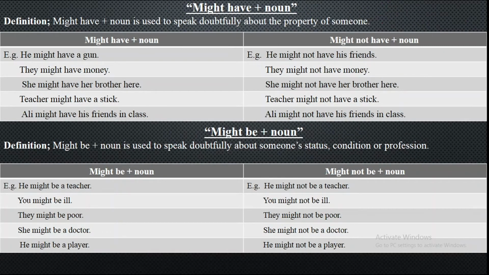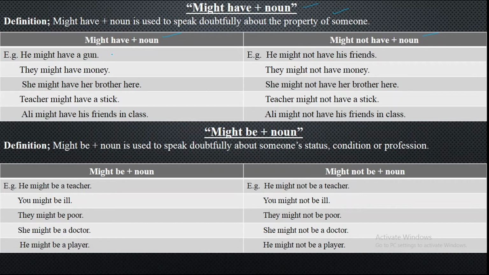Next, we have got might have plus third form of the verb, where we are going to use might have plus third form of the verb. Might have plus third form we discussed. Might have plus noun is used to speak doubtfully about the property of someone. When you have got a doubt about someone's property, you will be using might have plus noun. Now, the first example can be used for positive and the second can be used for negative sentences.